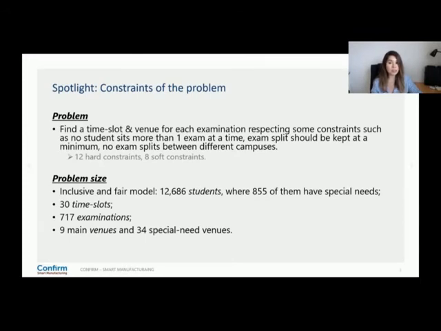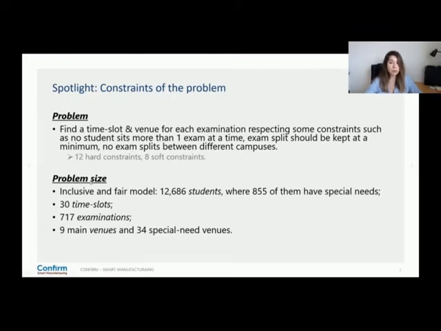The examination timetabling problem in general is about finding a suitable time slot and a venue for each examination by respecting the hard and soft constraints given by the institution. So in this work, because it's a real-world problem from UCC, it's not really possible to relax the hard constraints. So the problem becomes a bit difficult when you are dealing with a real-world problem.